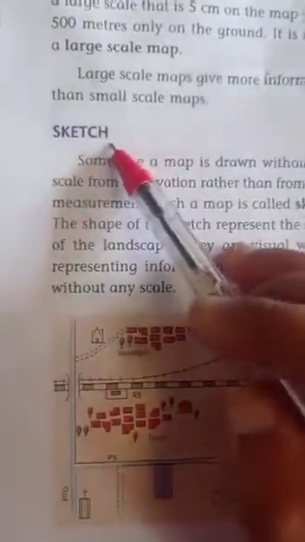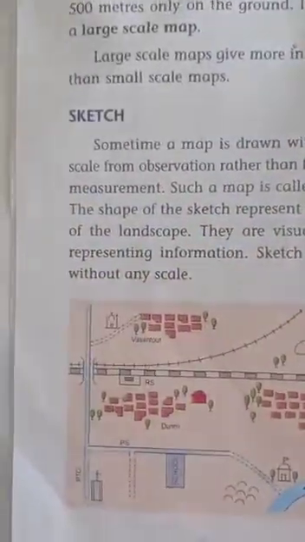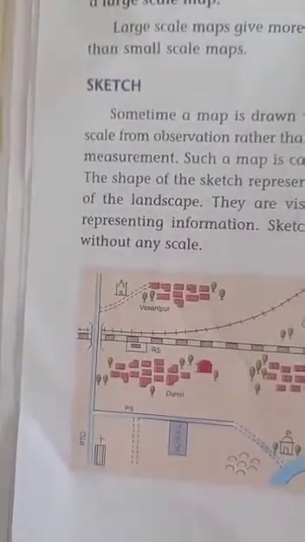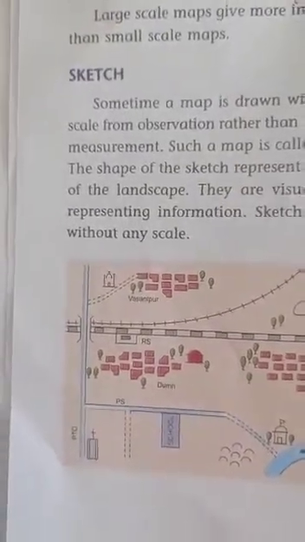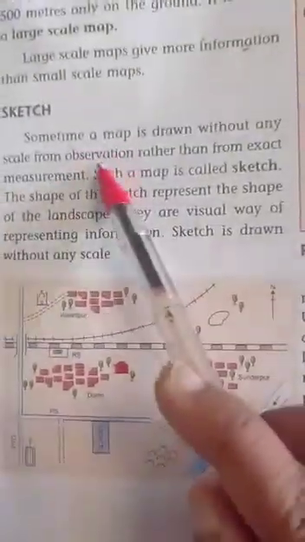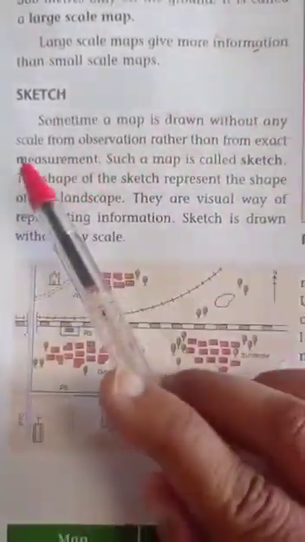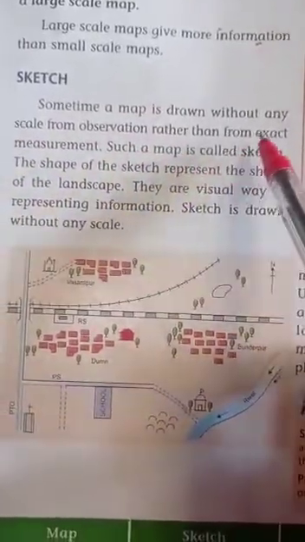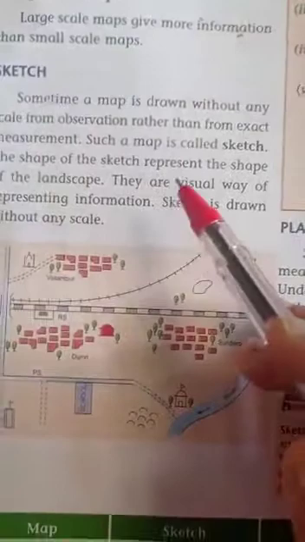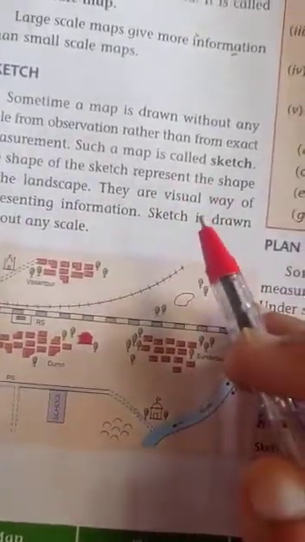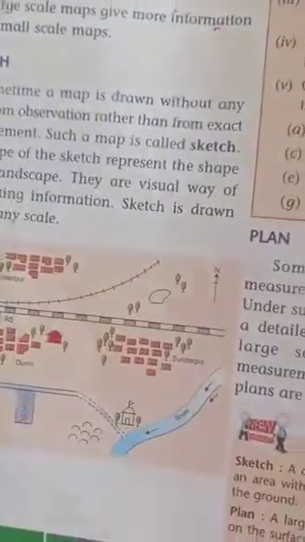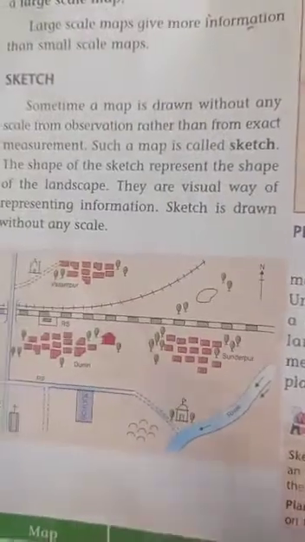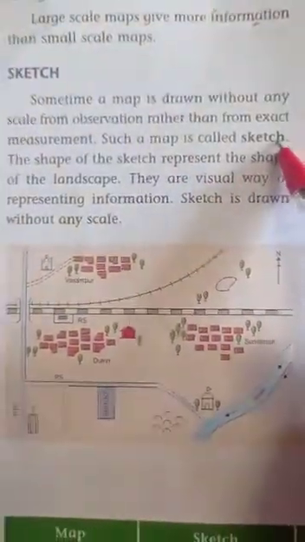Next is sketch. In simple words, we can say that a sketch is a freehand map which is drawn from observation rather than the exact survey measurement. So sometimes a map is drawn without any scale. Without any scale means freehand movement from observation rather than from the exact measurement. It can be said that a sketch is a rough drawing which is drawn without using a scale or any conventional sign or symbol. Such a map is called a sketch.